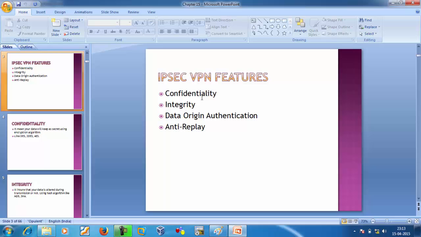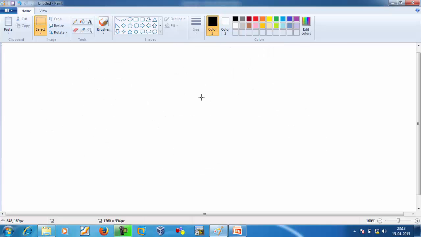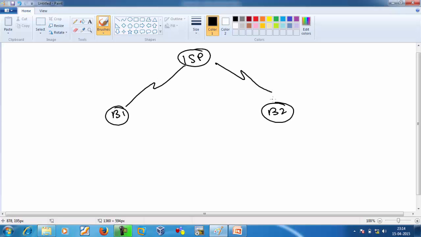IPsec VPN features. When we talk about IPsec VPN, which features are offered to us? First is confidentiality, second integrity, third data origin authentication, and fourth anti-replay. Now the question is, when we are using VPN between two branches, branch 1 and branch 2, through the ISP, how will it protect us and give us security when we implement site-to-site VPN?